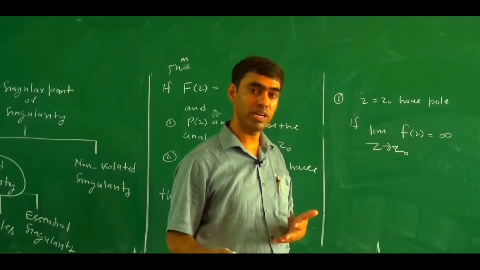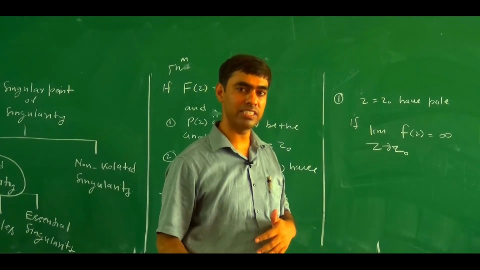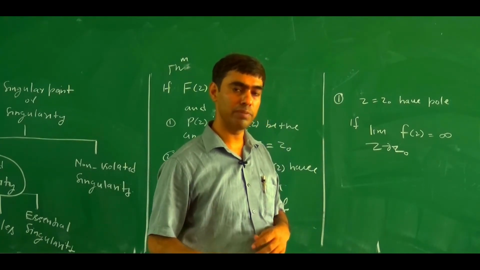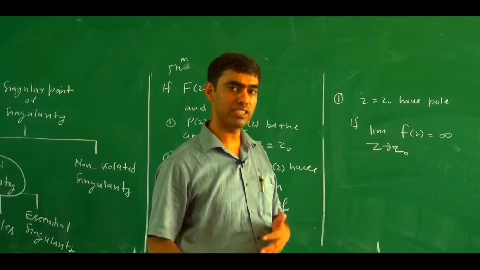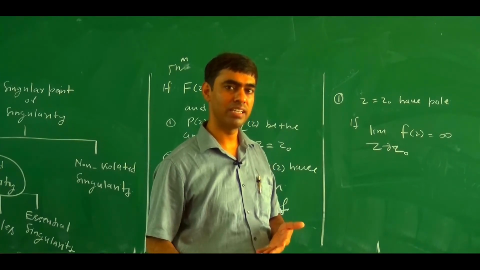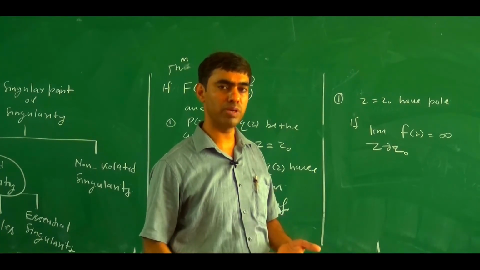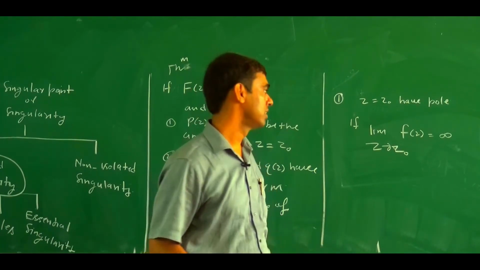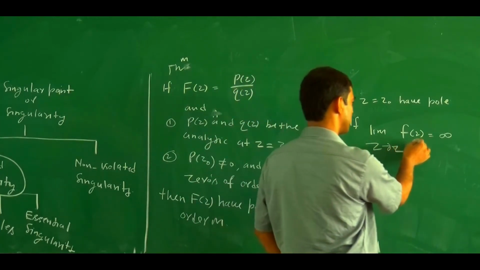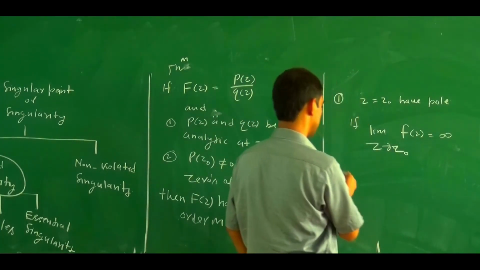If z equal z0 is a pole, the denominator has a factor z minus z0. Then if we put z tends to z0, at least one term becomes infinite, and if one term becomes infinite, then fz becomes infinite. So the limit as z tends to z0 of fz equals infinity.